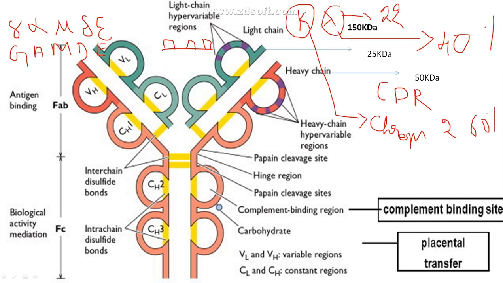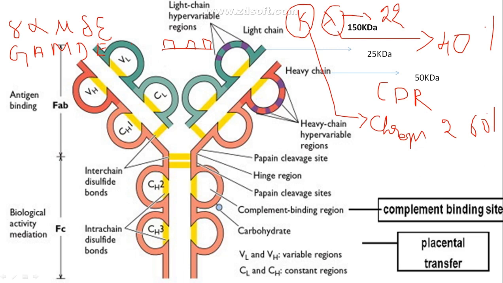Then what about these regions? You can see that green one. What are those? They are called framework residues. Framework, F-R-A-M-E, framework residues. These have restricted variability. They are not hypervariable. They cannot just go and bind. They are very restricted. They are just not going to bind to anything.